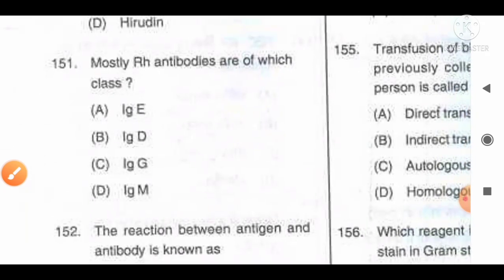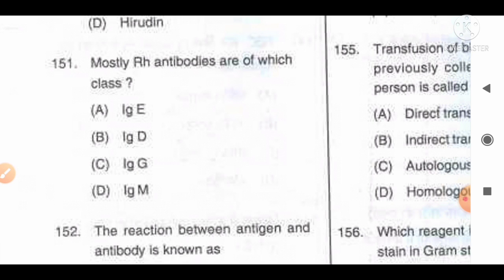Mostly Rh antibodies are of which class? And the options are: A. IgE, B. IgD, C. IgG, and option D. IgM. Talking about the class of various antibodies, Rh antibodies belong to the IgG class of antibodies, particularly IgG1 and IgG3, whereas the ABO antibodies belong to the class of IgM antibodies.